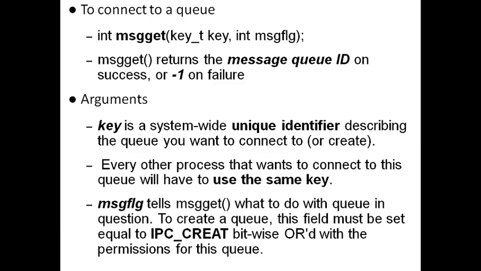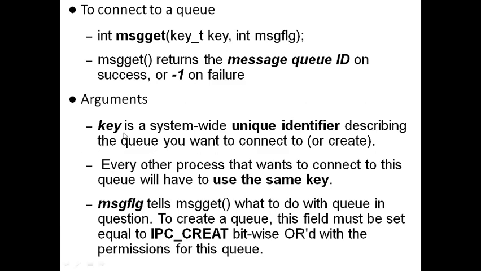So in that case, the operating system will make an attempt to create a new message queue based on the key value, but if such a message queue already exists, then it cannot be duplicated. Because I have mentioned IPC_CREAT and IPC_EXCL, the program will be terminated with an error that the message queue cannot be created. But if I leave this option, then the operating system will either decide to create a new message queue or connect to an existing message queue. So this is the MSG flag argument.